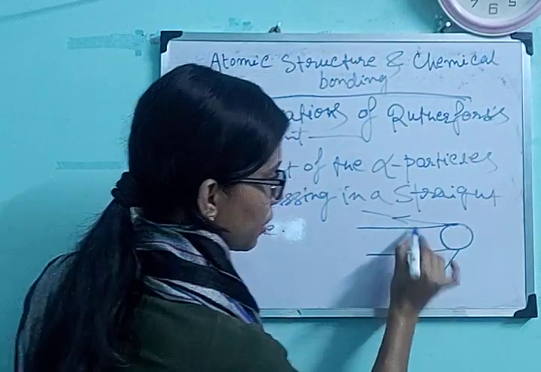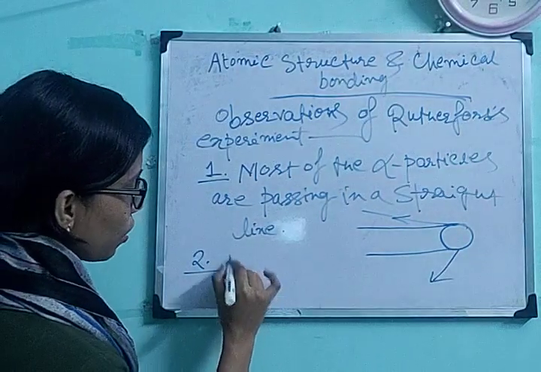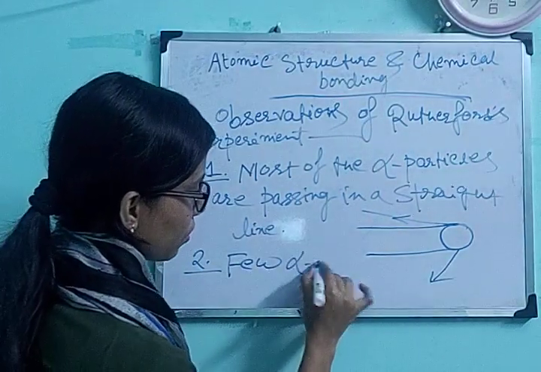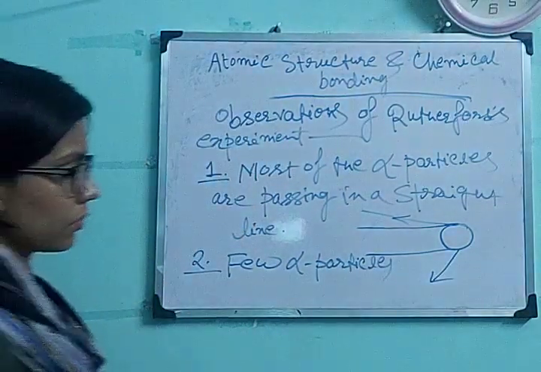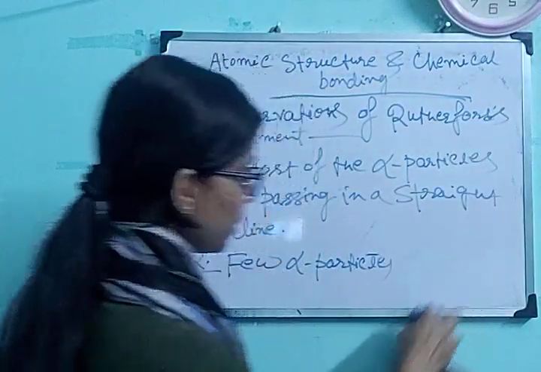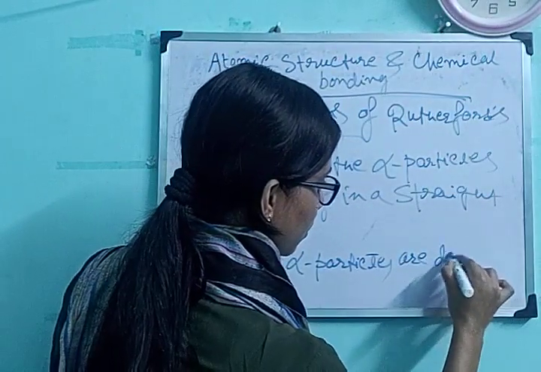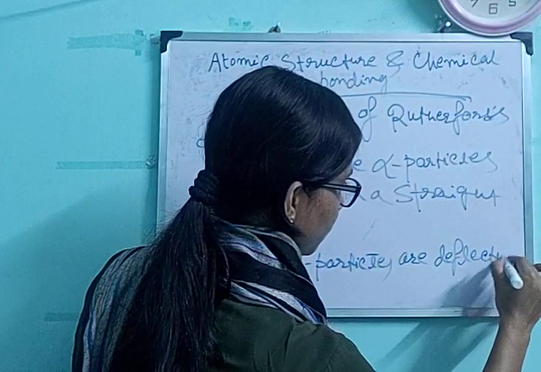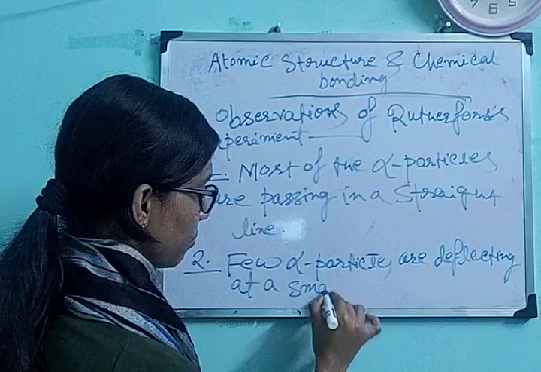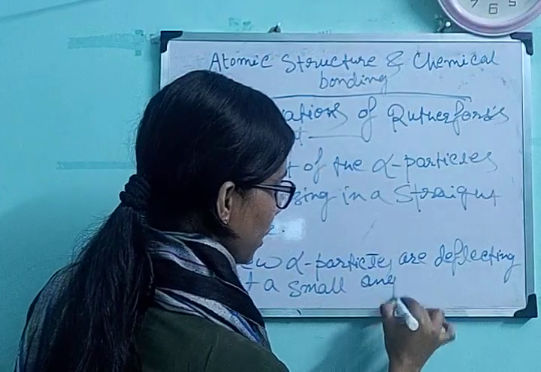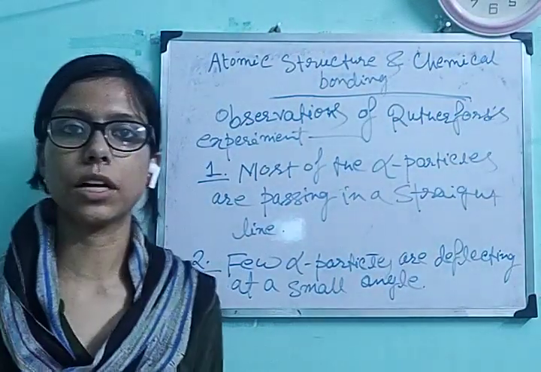So the second point, few alpha particles are deflecting at a small angle, that is those alpha particles that are touching the side region of the nucleus.